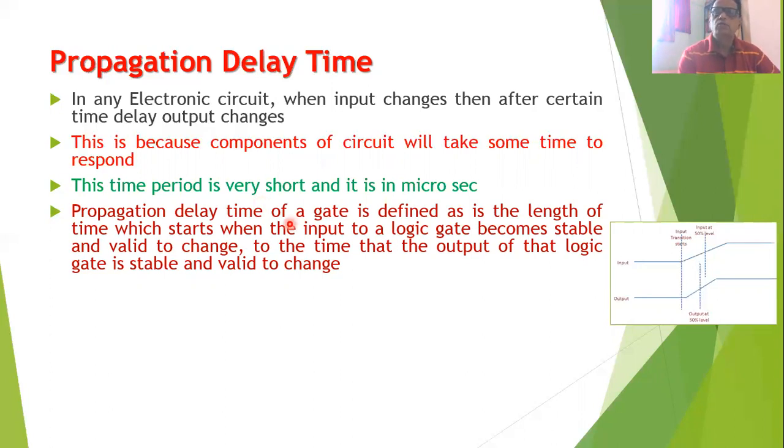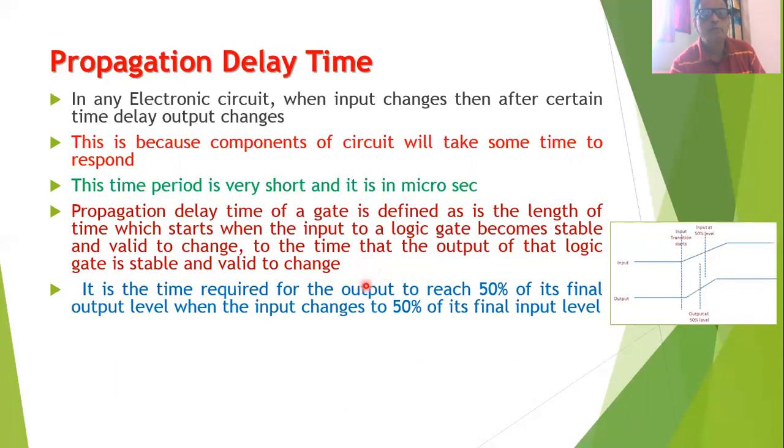Now, a gate is also an electronic circuit. So just like other electronic circuits, the logic gate circuit will also require a certain amount of time to respond to the input. And that is called the propagation delay. So the propagation delay time of the gate is defined as the length of time which starts when the input to the logic gate becomes stable and valid to change, to the time that the output of the logic gate is stable and valid to change.